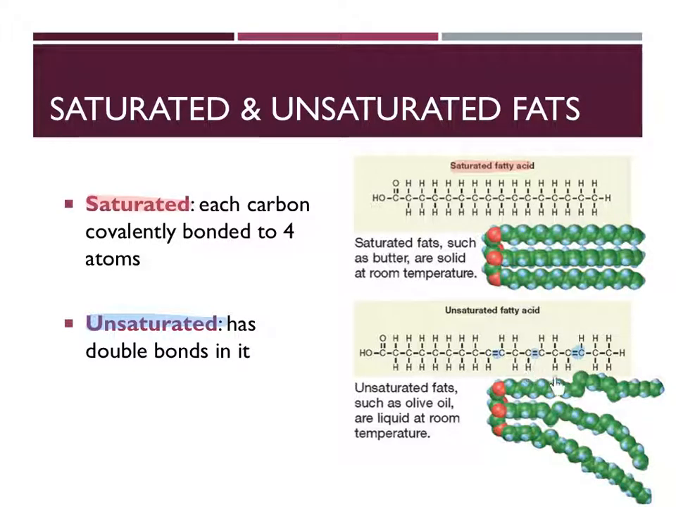So these kinks and angles that are in here make it harder for the fatty acids to pack together tightly. And so unsaturated fats typically end up being oils at room temperature. With an unsaturated fat, the carbons are no longer bonded to 4 different molecules. So if you look at this carbon right here, we've got a carbon on one side, we've got a hydrogen, and then we've got a carbon on the other side. So I've got 3 different atoms that we're bonded to instead of the 4 like we see with the saturated.